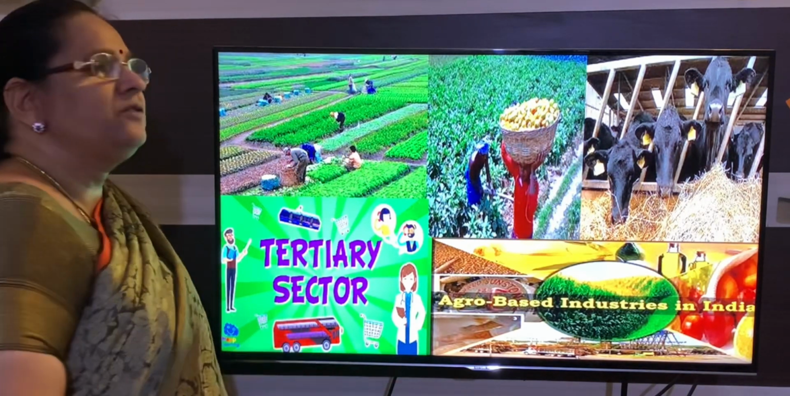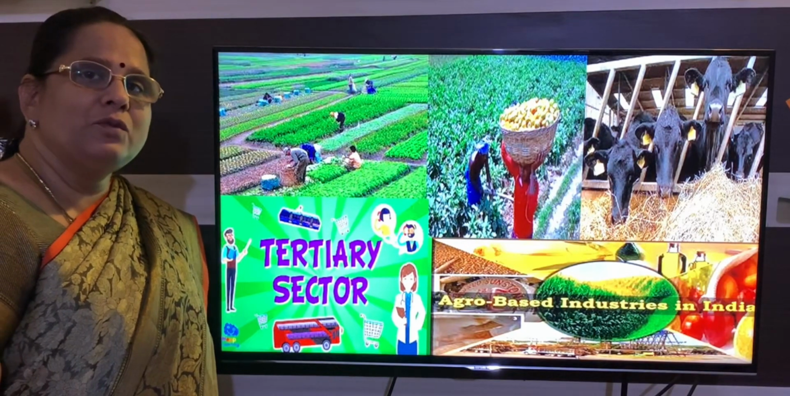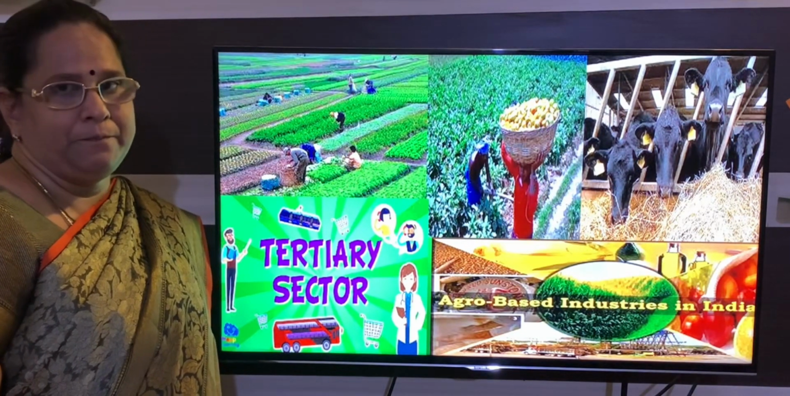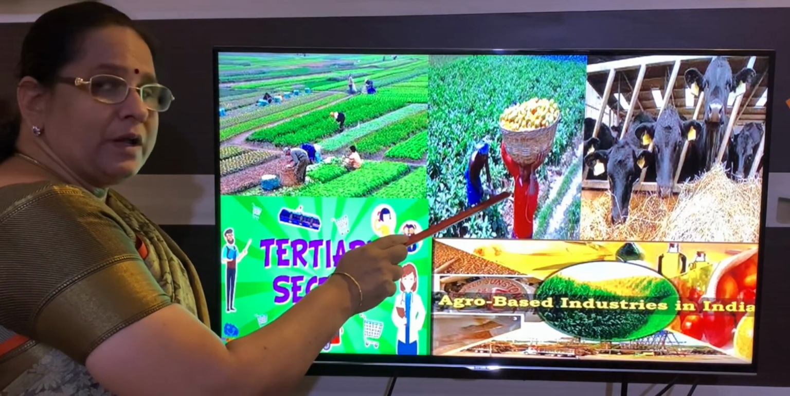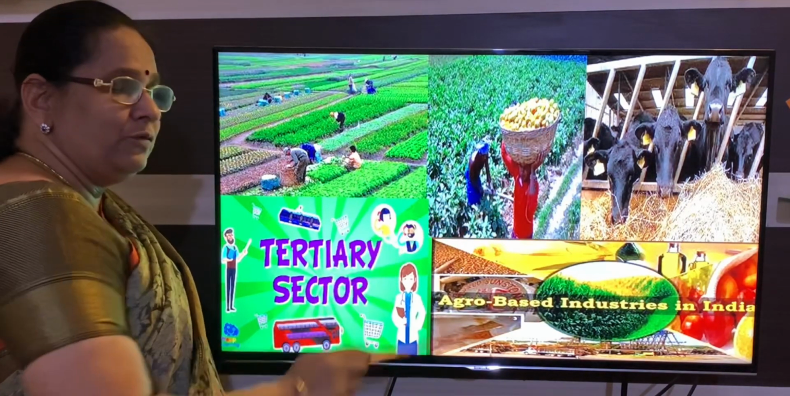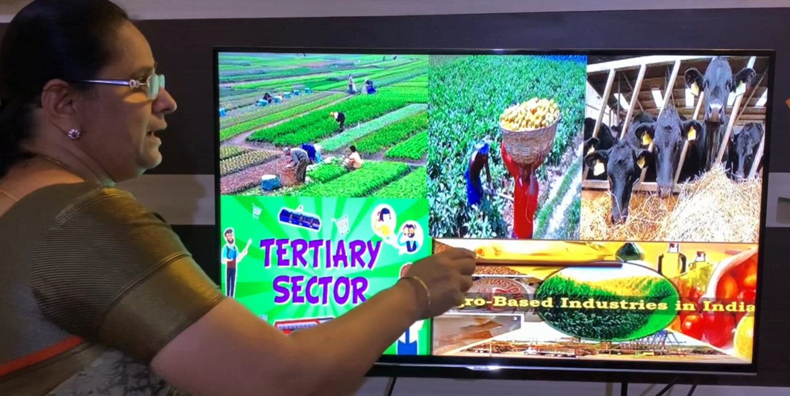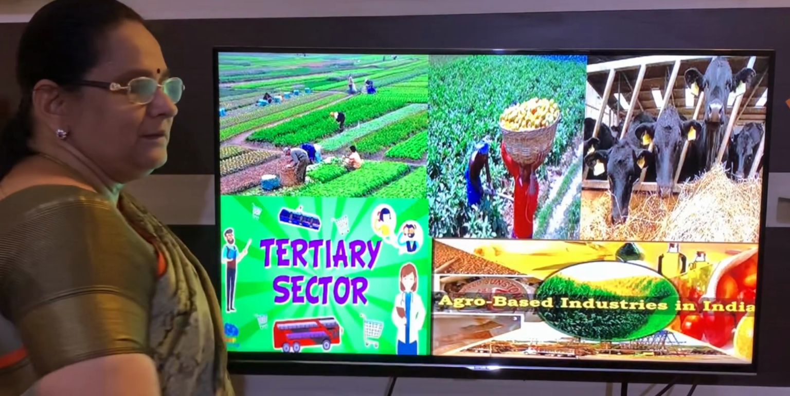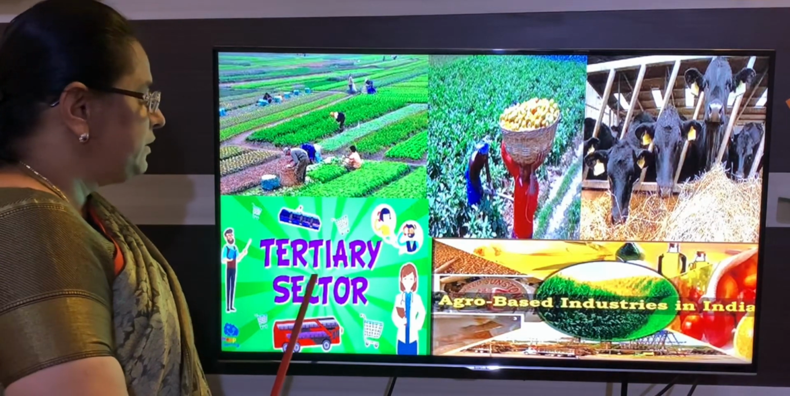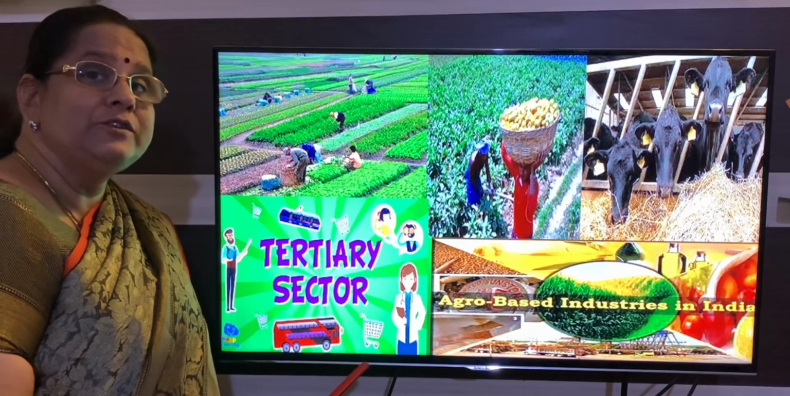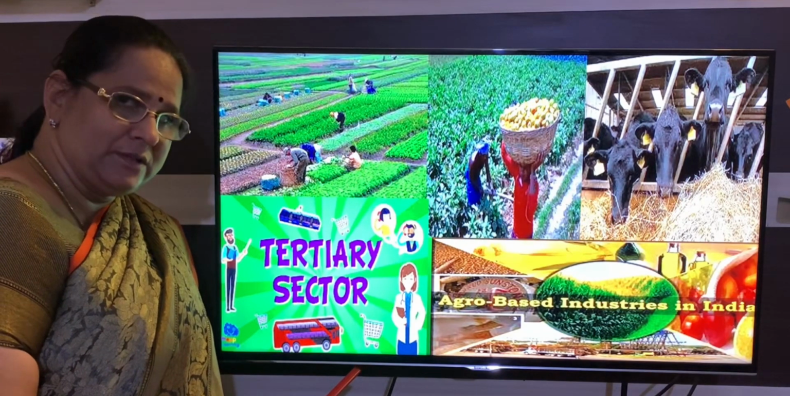So the first one is talking about the main source of livelihood. Second one, it is used for production of food for human settlement and fodder for cattle. After that, you will explain about the tertiary sector. It also helps in development of the tertiary sector.